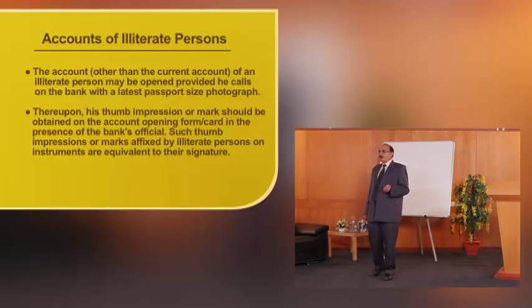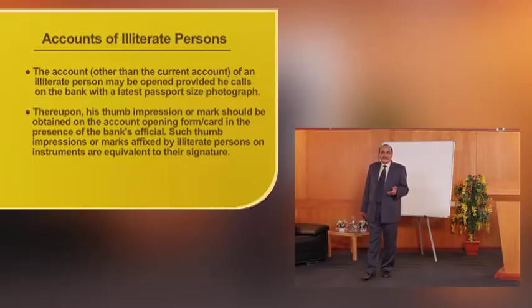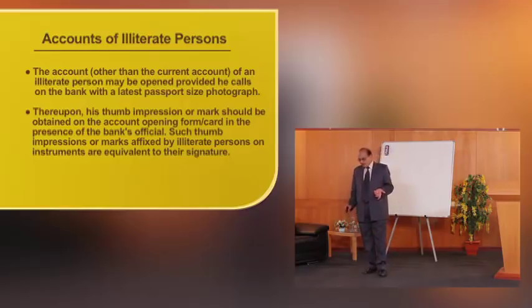Thereupon, the thumb impression mark should be obtained on the account opening form in the presence of the bank official, and this thumb impression marks affixed by illiterate persons on instruments are equivalent to their signature. So, while allowing the operations of the account, the illiterate person has to come in person along with the passbook, put his thumb impression on the withdrawal slip before the bank official, and then permission for withdrawal is given.